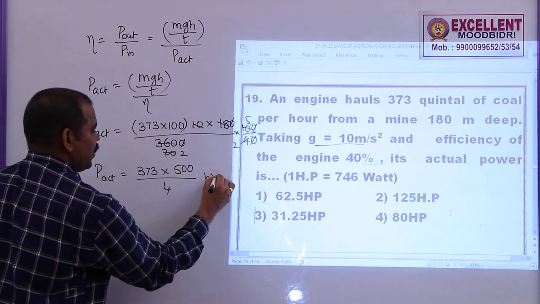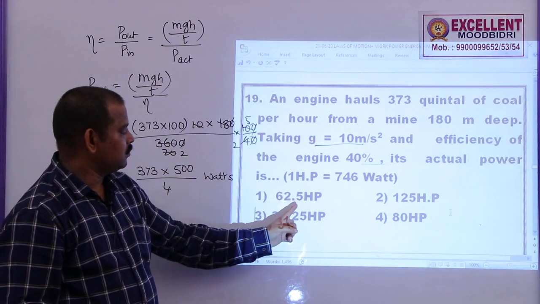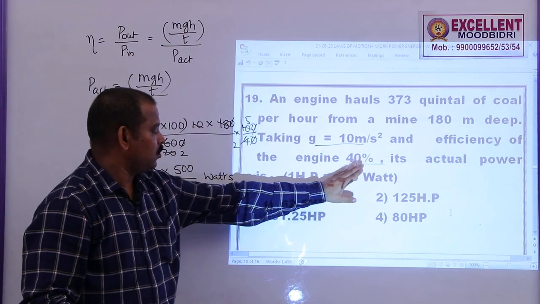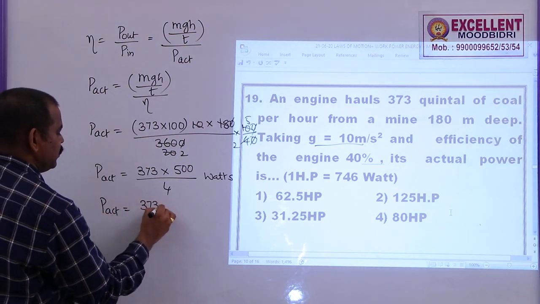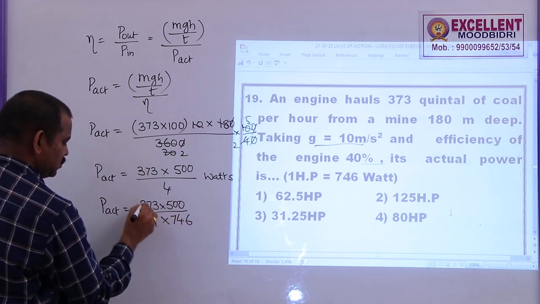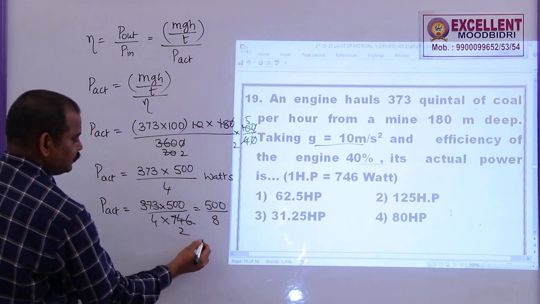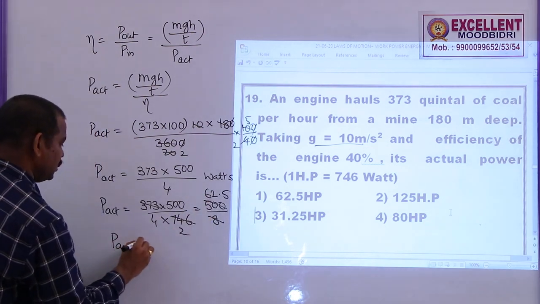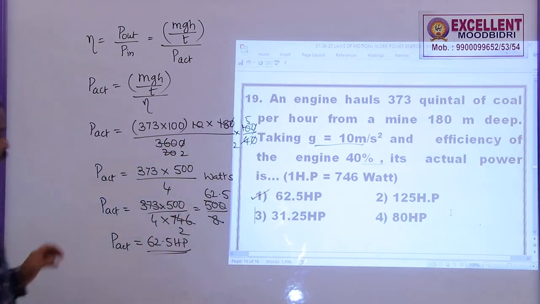So this is in watts, but they are asking to find this in terms of horsepower. We know that 1 HP is equal to 746 watts, and 1 watt is equal to 1 by 746 HP. So the actual power in horsepower is given by 373 into 500 by 4 into 746. You can see these two get cancelled. So this is 500 by 8, so the actual power in this case is given by 62.5 horsepower. So option 1 is correct.